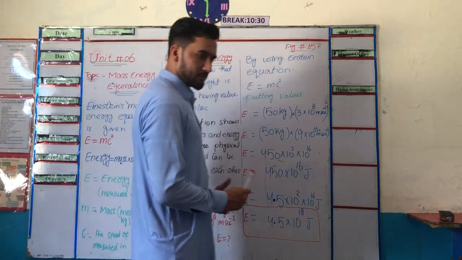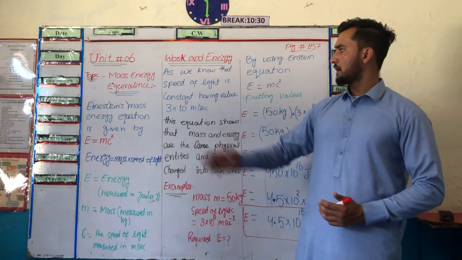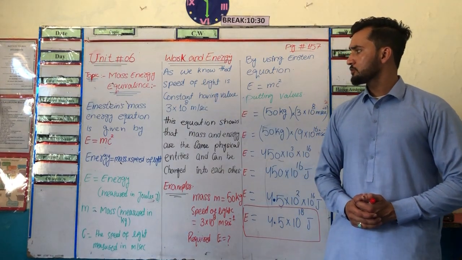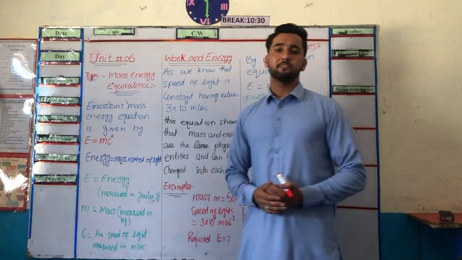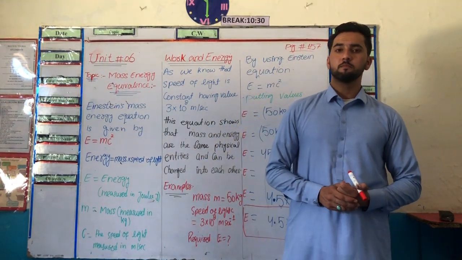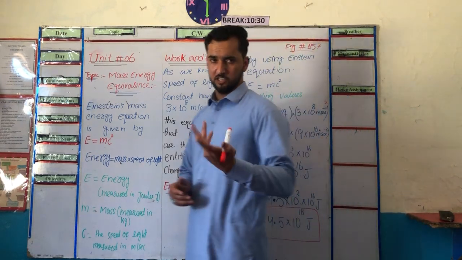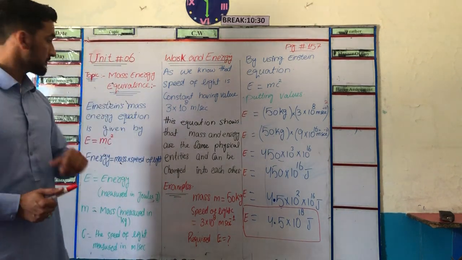First of all, we discuss a little bit of story about this topic. This topic is represented by Einstein. Einstein is a famous physicist, a famous mathematician and a famous scholar.